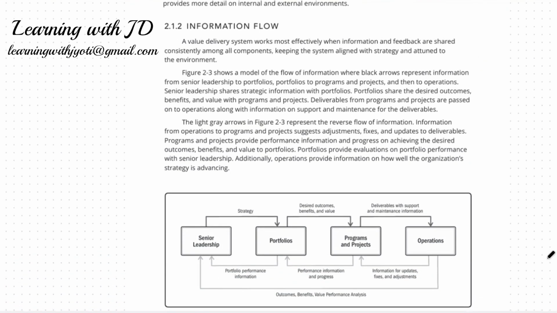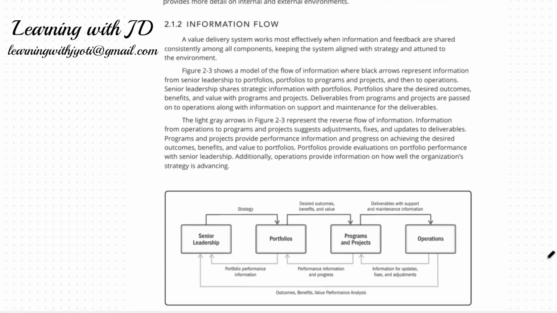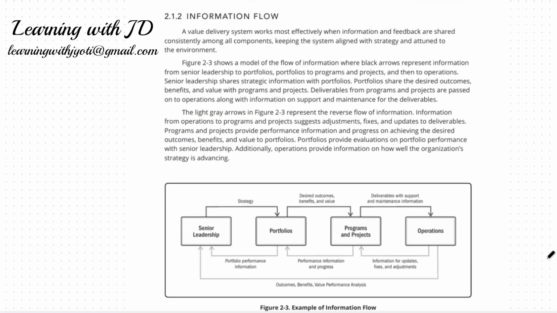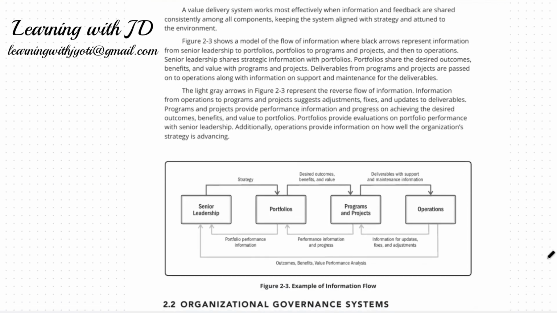The value delivery system works most efficiently when information and feedback are shared constantly among components. You have to keep the system aligned with the strategy. We also have to understand the model for the flow of information between senior management and the portfolio. This is very critical. It cannot happen that the portfolio is not kept in the loop. The senior management should have strategic projects managed at a portfolio level. The portfolio is the desired outcome which gives the value for the project. So this has to work in this manner.